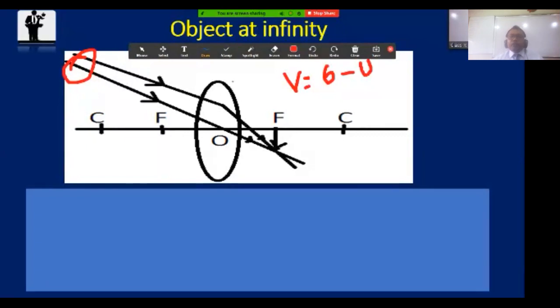You know it very well, infinity is our point number? Point number 1, sir. Exactly. Now I am getting 5. 5 is the point of principal focus. Am I right? Yes, sir. So this rule is verified also for the image formation of lens.